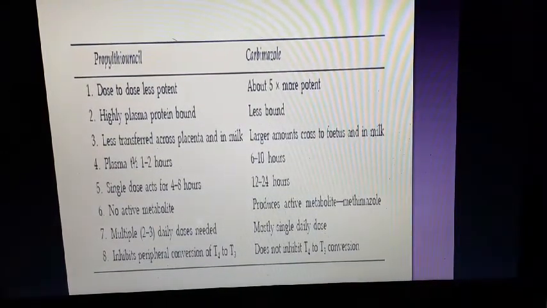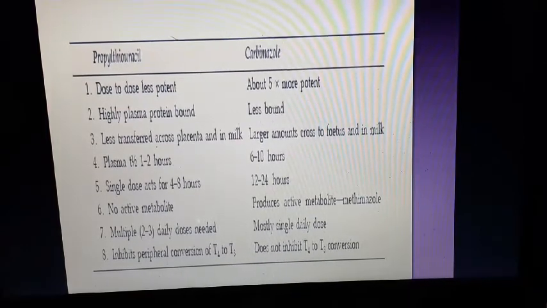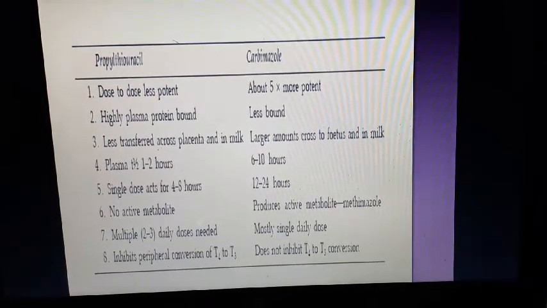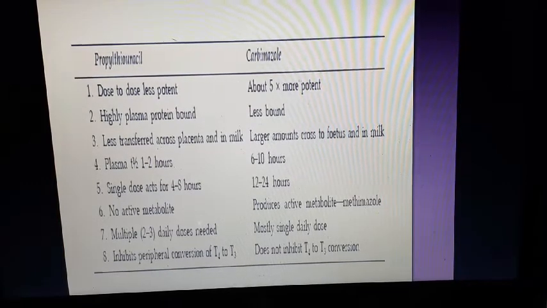Okay. So what are the basic differences? Propylthiouracil is short acting, dose to dose less potent, that's why it needs more dosing. But in the first trimester of pregnancy, it is safer. And also in a hyperthyroid state, when there is thyrotoxicosis, propylthiouracil is more useful because it has the additional action of inhibiting T4 to T3 conversion. Propylthiouracil has no active metabolite, but carbimazole has an active metabolite, that is methimazole. Multiple daily doses are needed for propylthiouracil. Carbimazole is mostly a single dose. Okay.